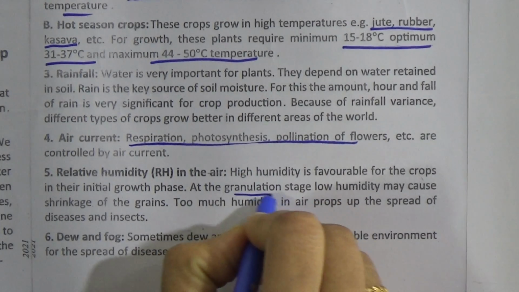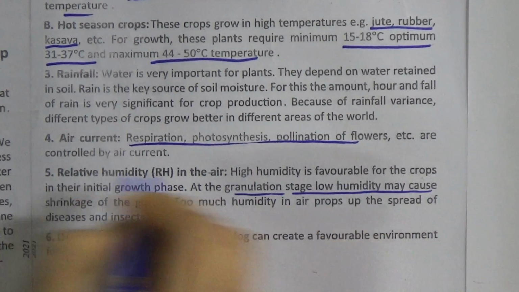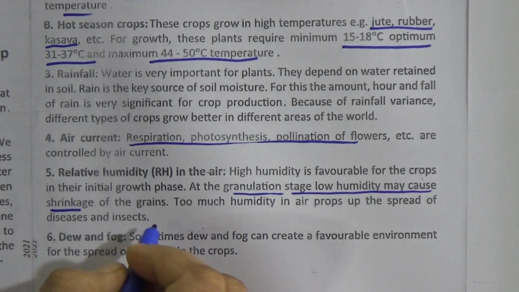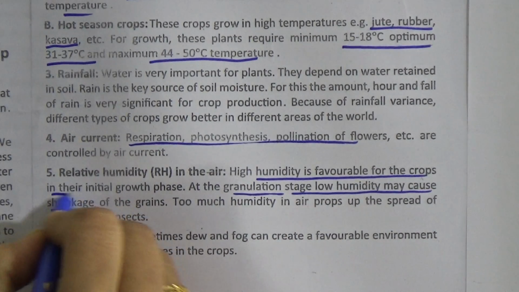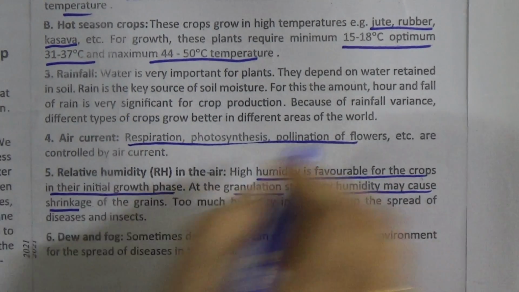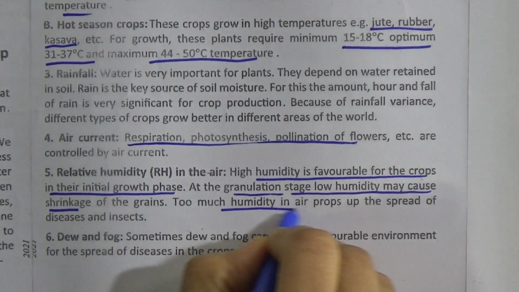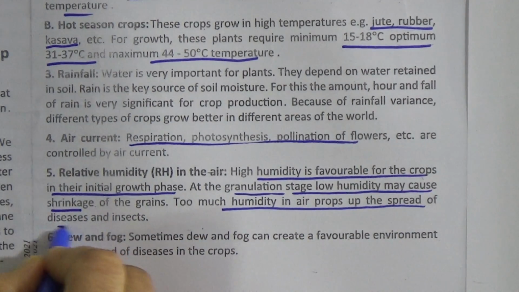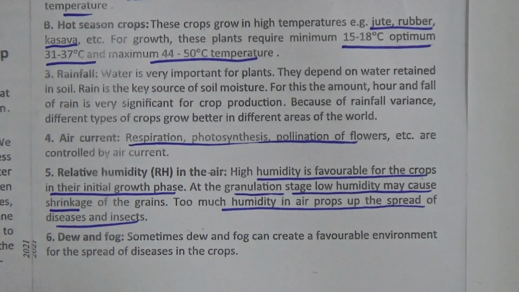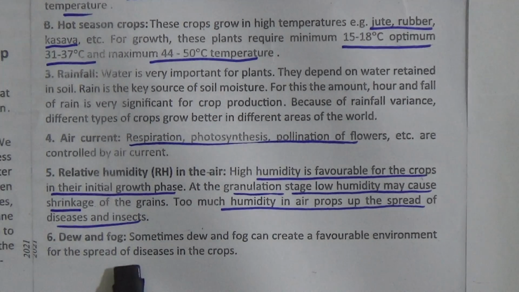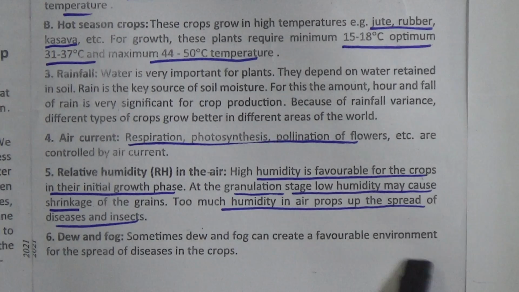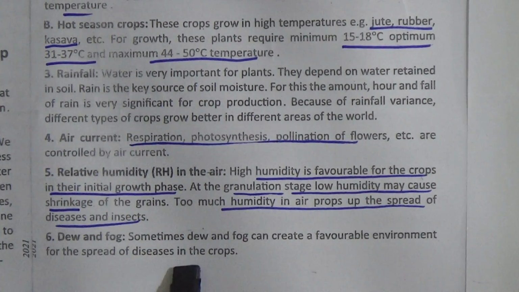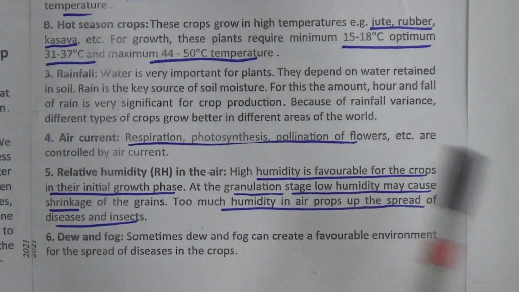So at the granulation stage, low humidity may cause shrinkage of the grains. High humidity is favorable for the crops in their initial growth phase. And we have to know that too much humidity in air props up the spread of diseases and insects. Number 6, dew and fog. Sometimes dew and fog can create a favorable environment for the spread of diseases in the crops.